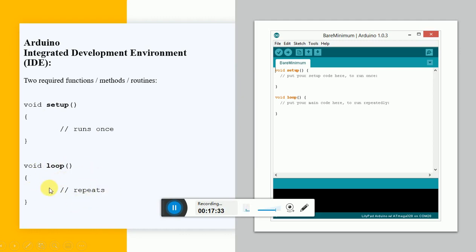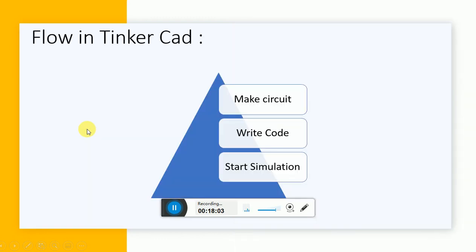Void loop is an infinite loop. So in this program, this is nothing but the same as a while one loop. So whatever you are writing inside this loop is going to be repeated an infinite number of times. And if you want to do something once, then you can write those lines in void setup, so that everything there runs once. So in this way we are writing a program.